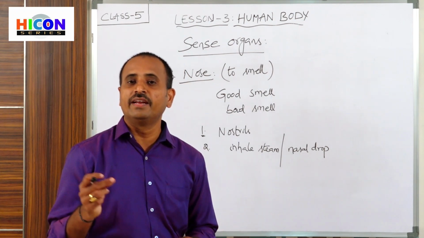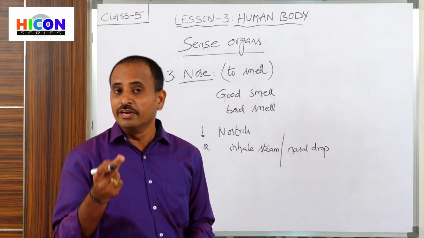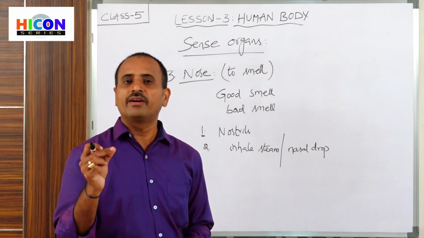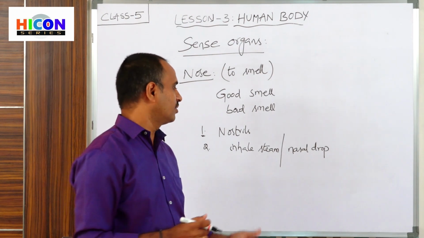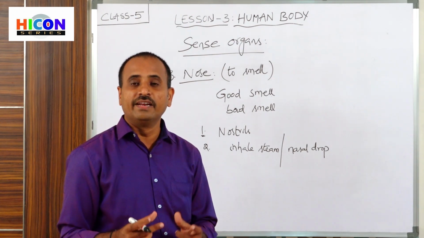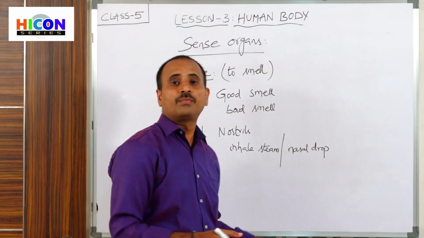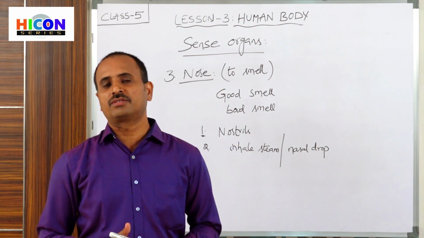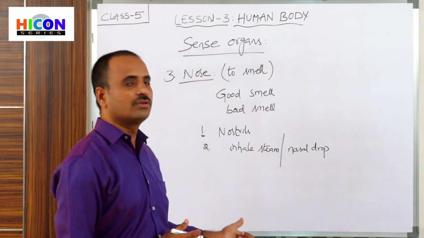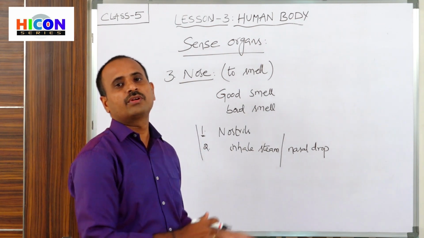Do not use any ointments and do not put any items directly into the nose. So during the winter season, if the nostrils are blocked, inhale some steam or put some nasal drops to clear the blockage. Children, this is about the nose and these are some precautionary measures to take care of our nose.